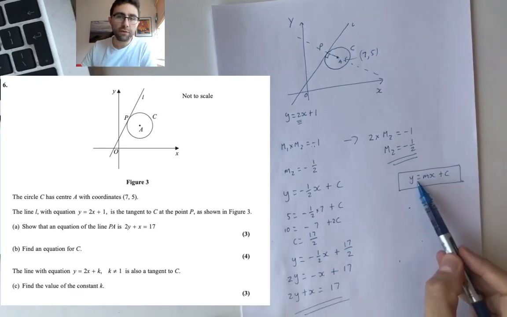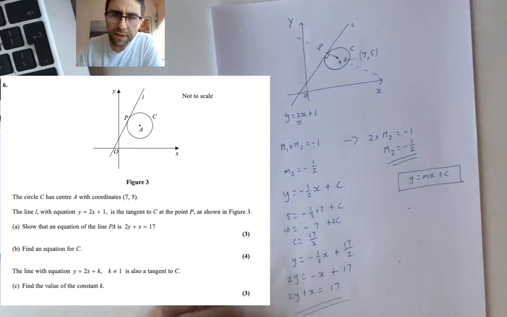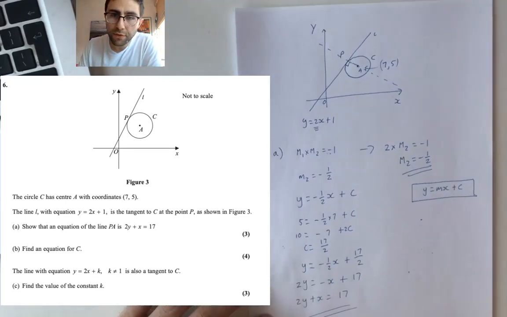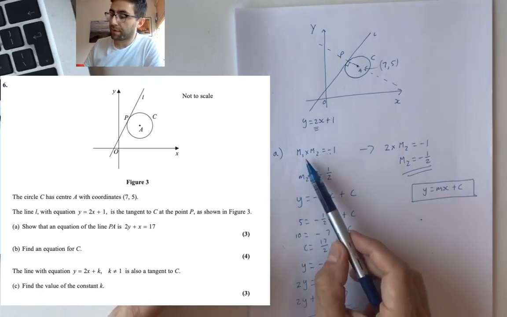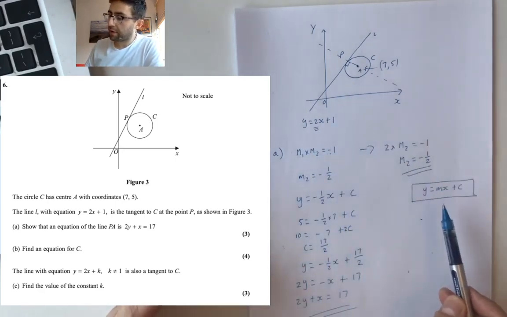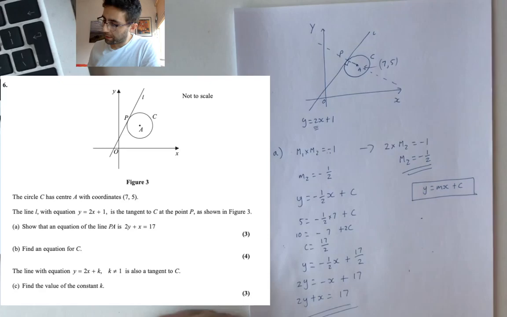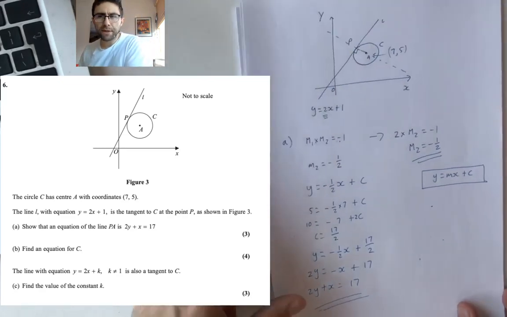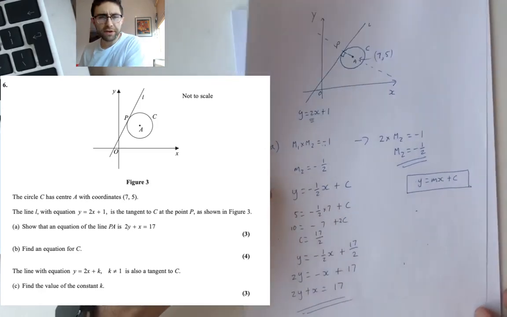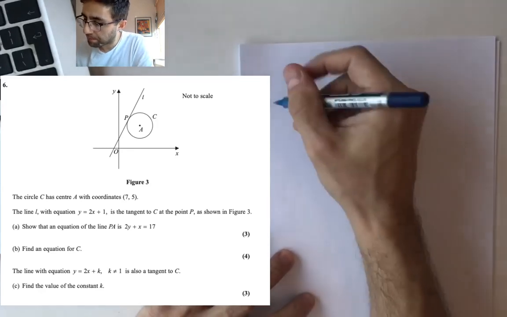Anyway, straight lines are y equals mx plus c. Just need m and c. M is the gradient, which is, since they're perpendicular, they've got to multiply to minus 1, so the gradient's minus a half. And c you can get by plugging in the point A. So that's what I did, and ends up with the correct answer. I'm going to keep going. I know that's a little bit fast, but we've got a lot to get through, and I want to check stats as well. So I'm going to have to keep going.